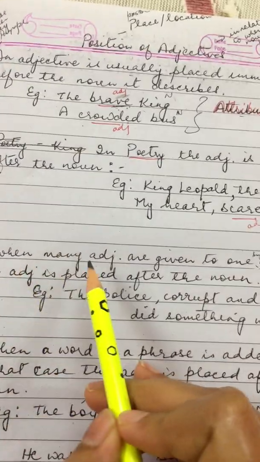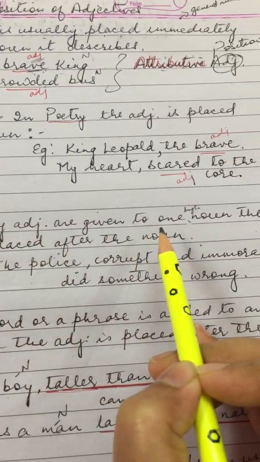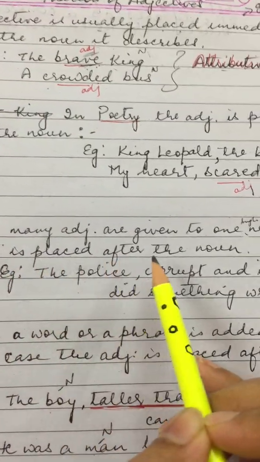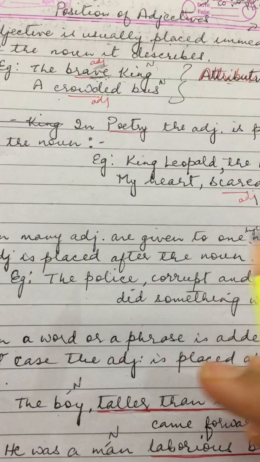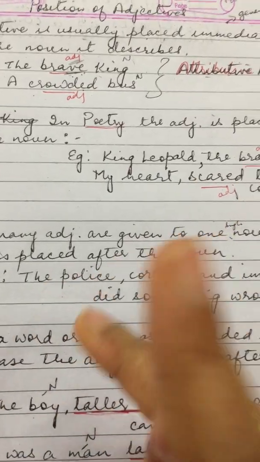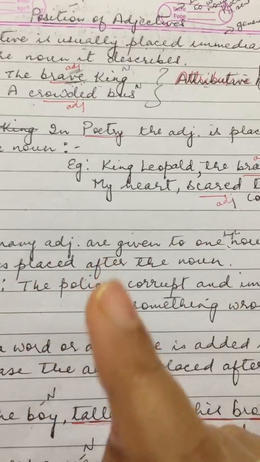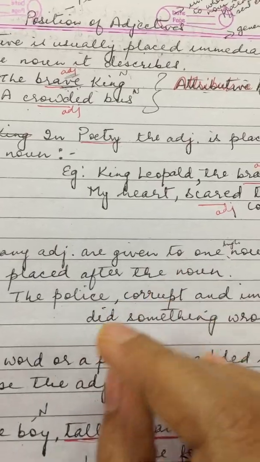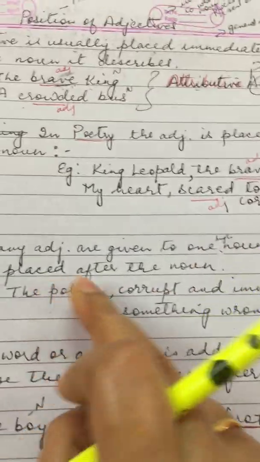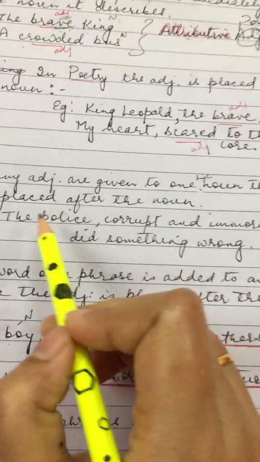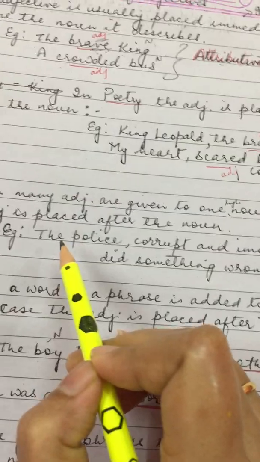So, when many adjectives are given to one noun, then the adjective is placed after the noun. When there are many adjectives given to one particular noun, one single noun, the adjectives will be placed after the noun. Here also a similar example I have given you.